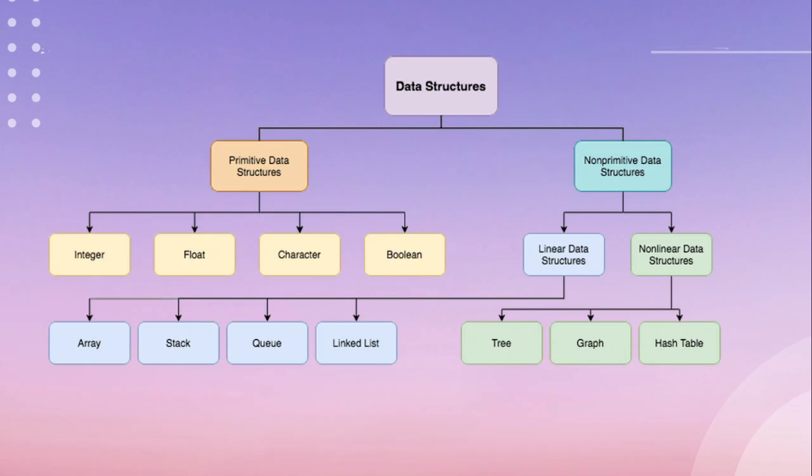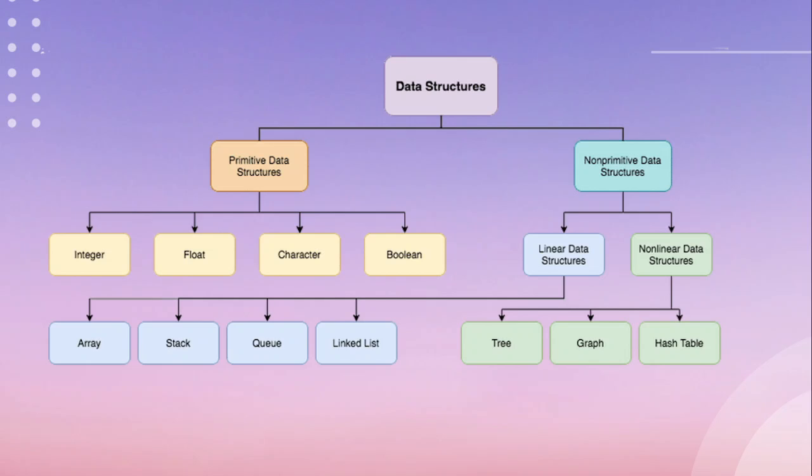So now let's see the different types of data structure. Data structures can be mainly divided into two parts: primitive data structure and non-primitive data structures. So primitive are the ones which are predefined by the programming language or your compiler. So there are four main types, which are integer, float, character and boolean. Then coming to non-primitive data structures, these are defined by the users or which we have derived it from the primitive data structures. Here we have linear data structure and non-linear data structures.